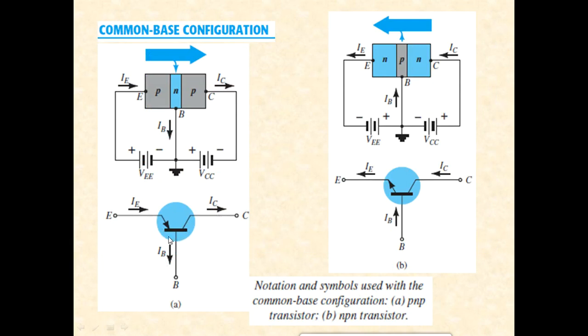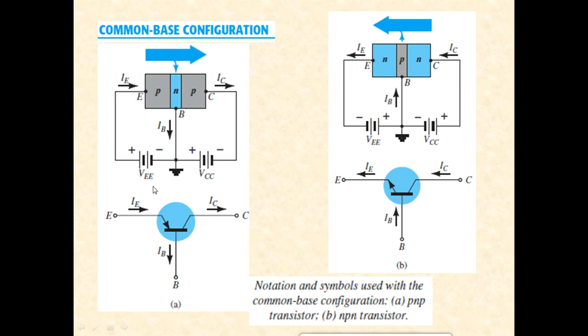Now the blue colored shaded region includes the symbol of a BJT which is of PNP type. Now how can you differentiate between a PNP and an NPN transistor? By the arrow. If the arrow is pointing inside, that's a PNP transistor. If it is pointing outside with respect to the emitter, then it is an NPN transistor. So when you compare, you can see that in a PNP transistor the arrow is always pointing inside at the emitter terminal. In an NPN transistor it is always pointing outside.